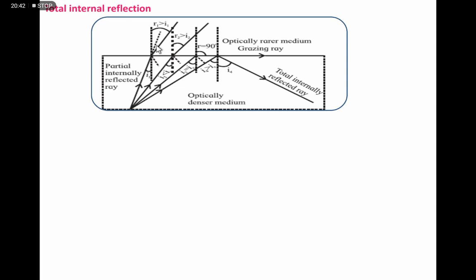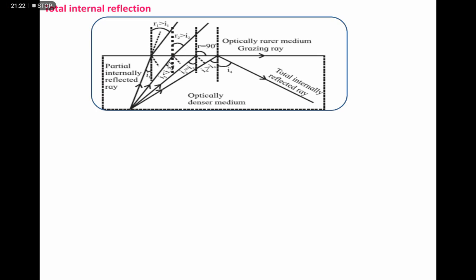This dotted line is the original path and this one is the refracted path of the light. So definitely R1 is greater than I1. When light is from denser to rarer medium, the refraction angle is greater than the incidence angle. And when it is from rarer medium to denser medium, the angle of refraction will be small as compared to the angle of incidence. Now here light is from denser medium to the rarer medium, so the angle of refraction is more than the angle of incidence.